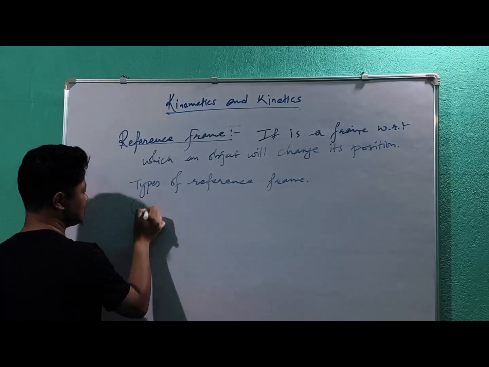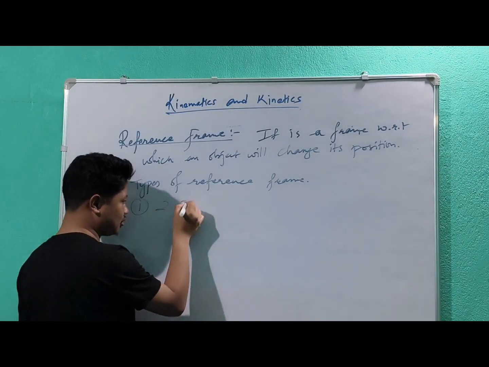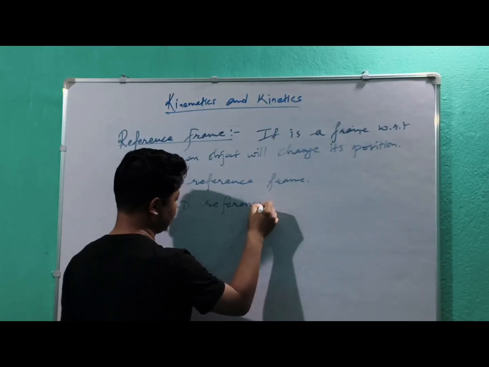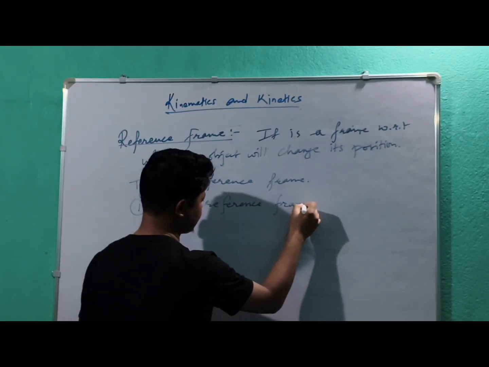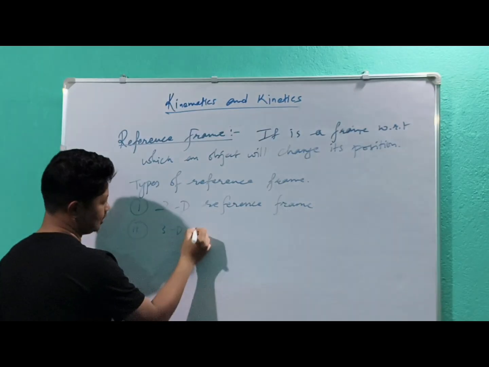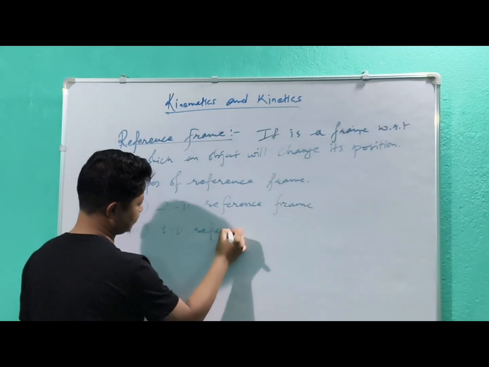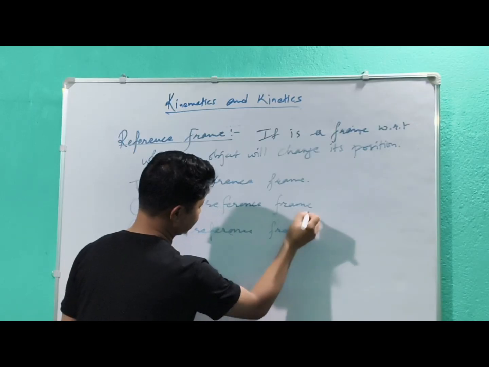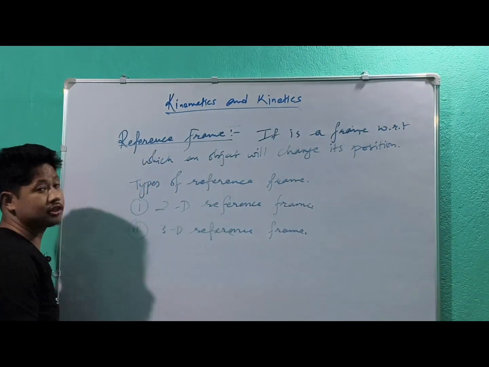Normally we'll have two types of reference frame. Number one, the 2D reference frame, and number two is the 3D reference frame.